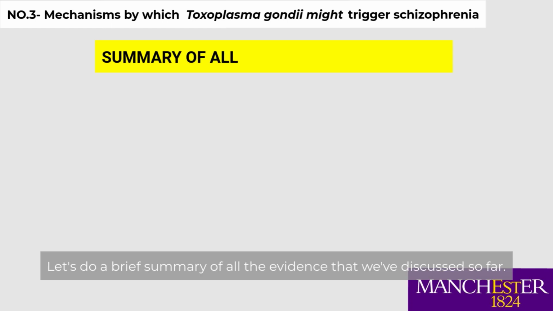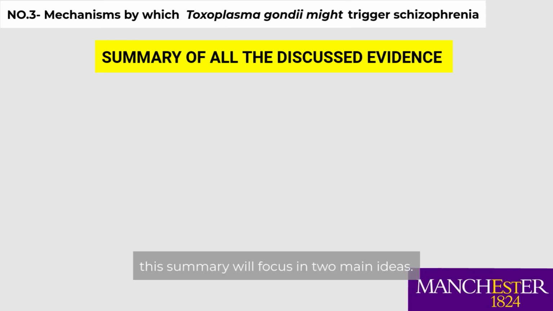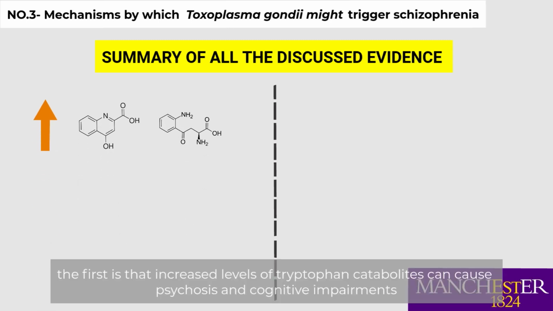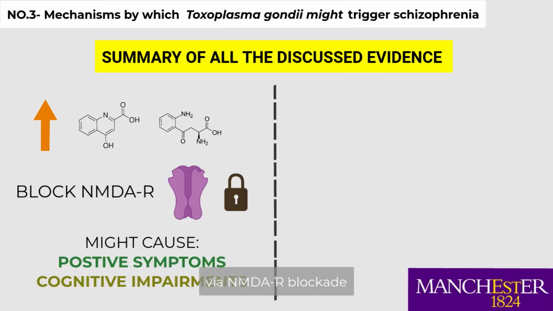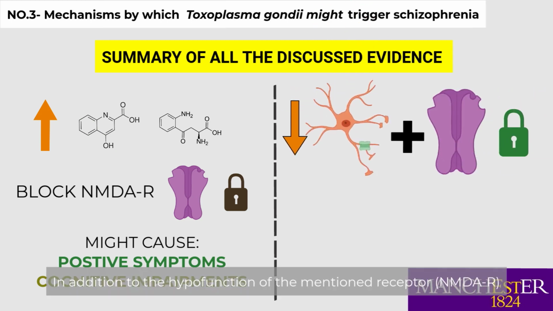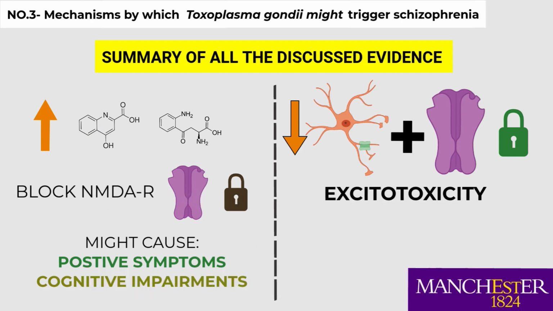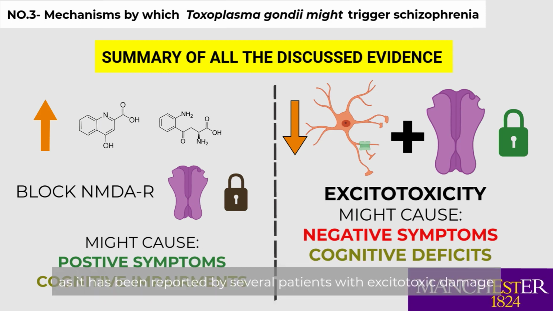Let's do a brief summary of all the evidence that we've discussed so far before we move on to the dopamine hypothesis. This summary will focus on two main ideas. The first is that increased levels of tryptophan catabolites can cause psychosis and cognitive impairments via N-methyl-D-aspartate receptor blockade. Also, reduced levels of GLT1, in addition to the hypofunction of the mentioned receptor, cause an increase in the extracellular concentration of glutamate that induces excitotoxicity that might lead to the development of negative symptoms and cognitive deficits, as it has been reported by several patients with excitotoxic damage.